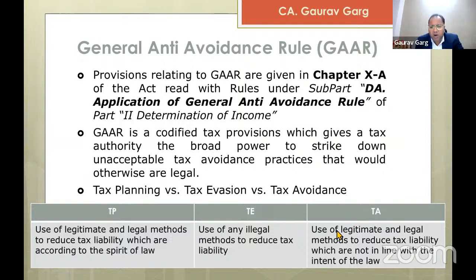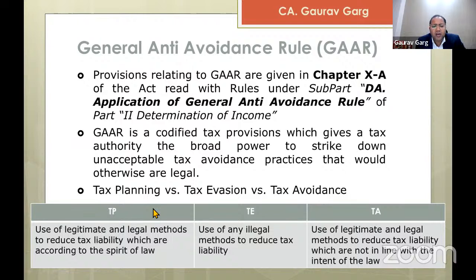As I said, tax avoidance means use of legitimate and legal methods to reduce tax liability which are not in line with the intent of the law. There are two other terms, tax planning and tax evasion. Tax evasion is the use of any illegal method to reduce the tax liability. So all those fake invoices that are coming for your review are basically tax evasion and not tax avoidance, so that will not fall under GAAR. And then we have tax planning. For example, if you make certain investments, you get deductions.